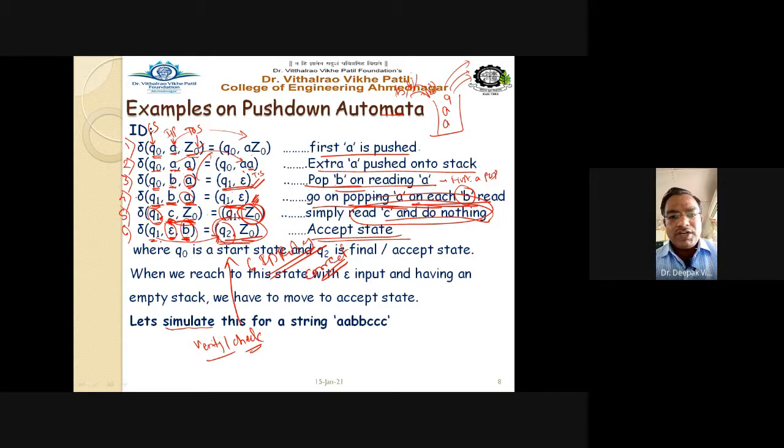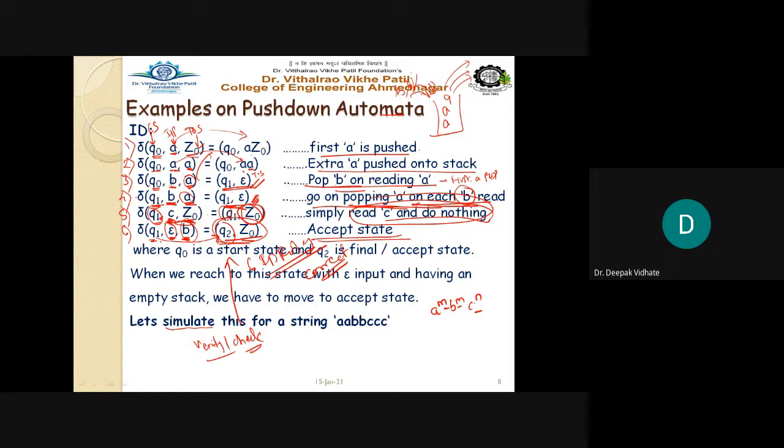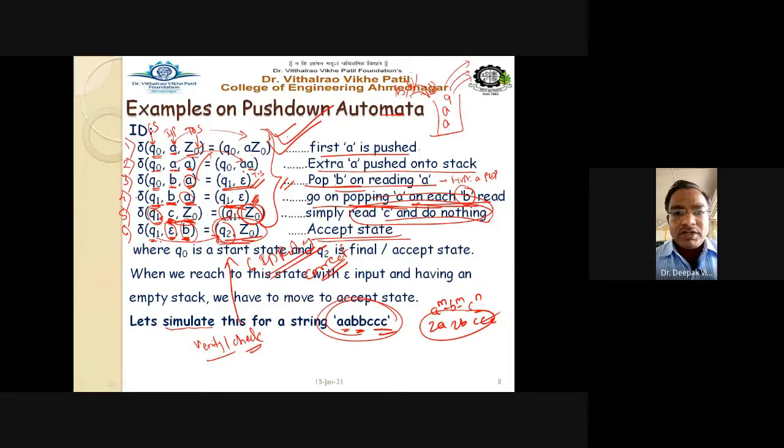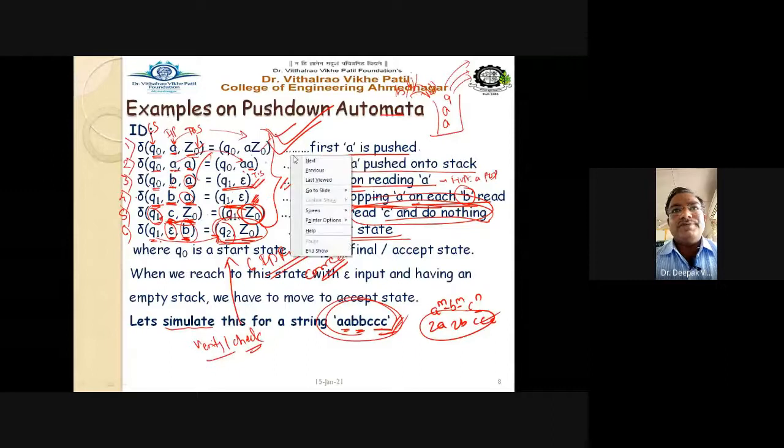For this, I have taken one string, and the format is a raised to m, b raised to m, c raised to n, which means a and b are equal and c can be any number. Getting this point? So I write here 2a, 2b and 3c, a random number of c. So this is a correct string. If all these rules perform correctly and the string is accepted, then I can conclude that yes, the PDA rules which I have defined here are correctly defined ID rules for the PDA. That's why our PDA is now correctly designed. That is our conclusion. So let us see whether this string is accepted or not by following each and every rule.